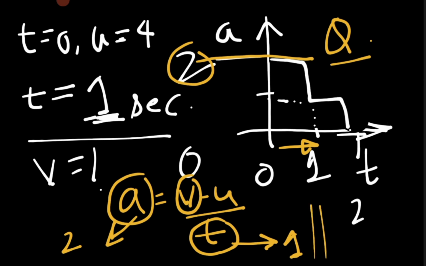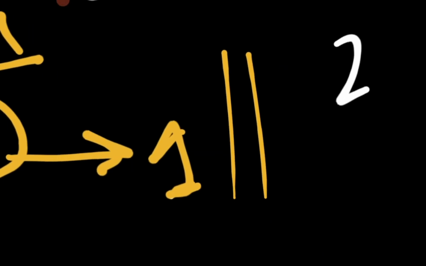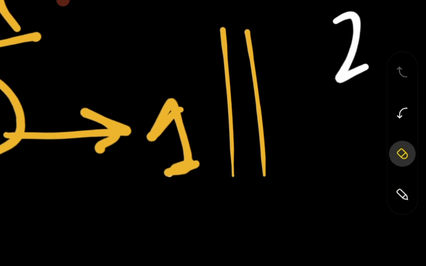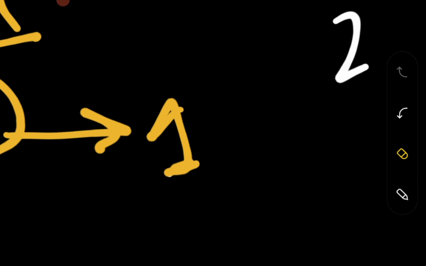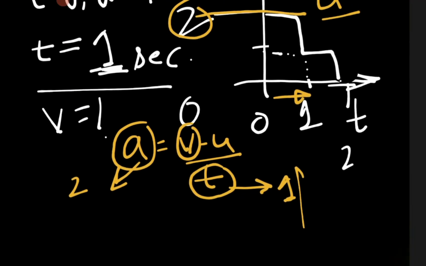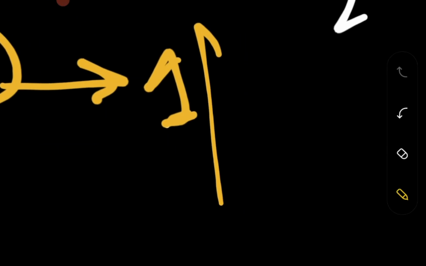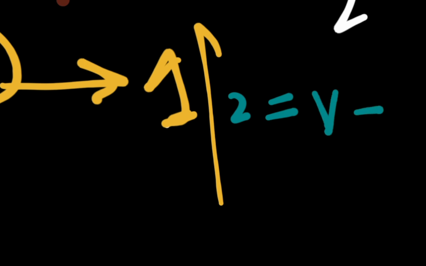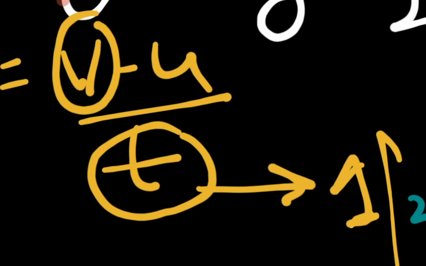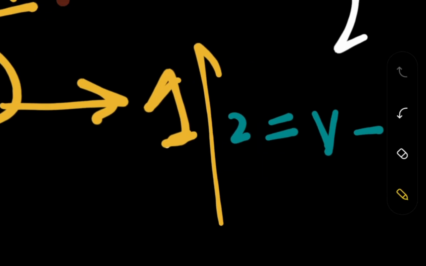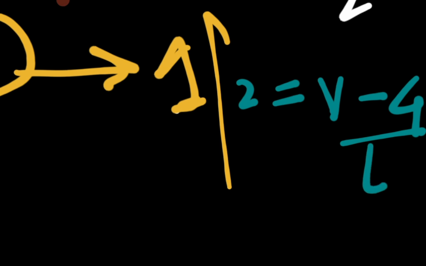Now I have a limitation of space, that is why I'm zooming it. So we have a is equal to 2. The final velocity is of course not known to us. The initial velocity is of course known to us as 4, and the time is given to us as 1.